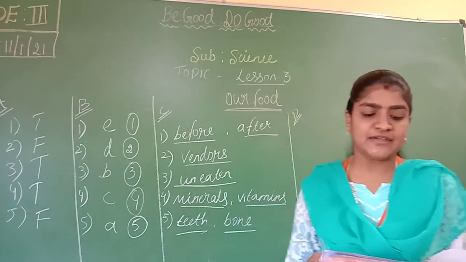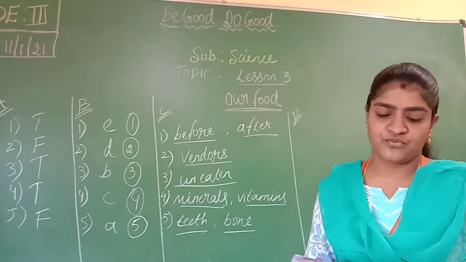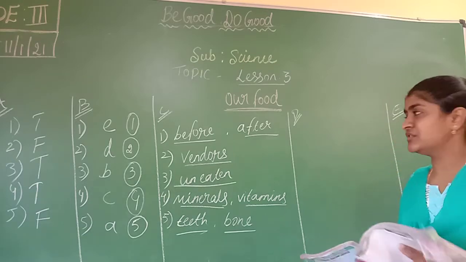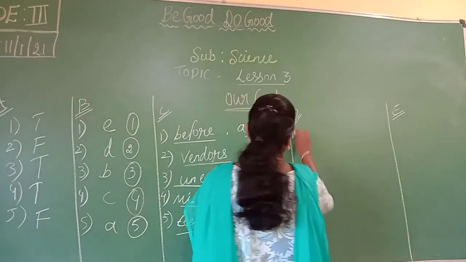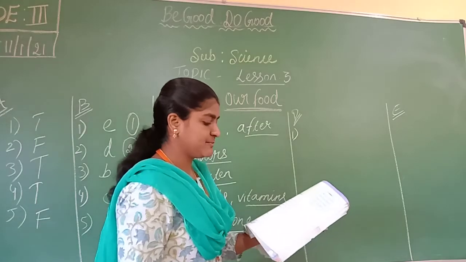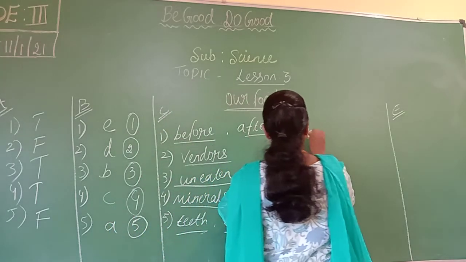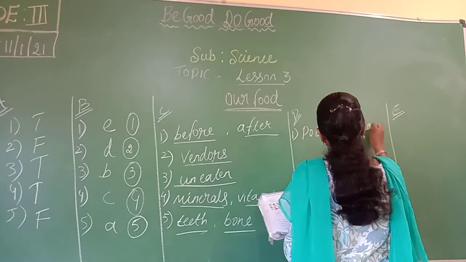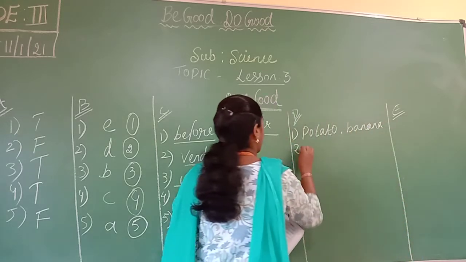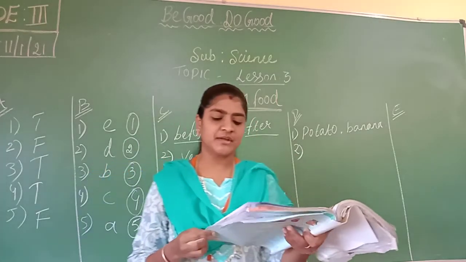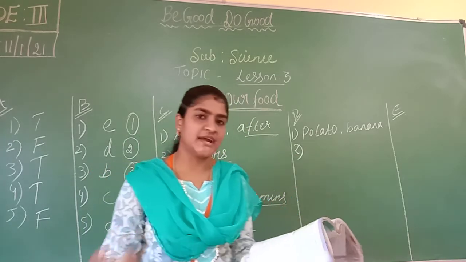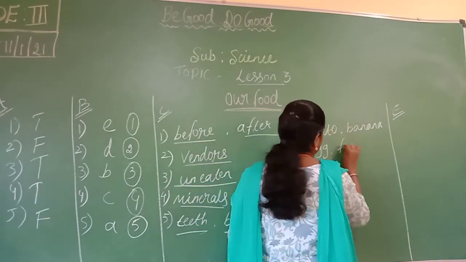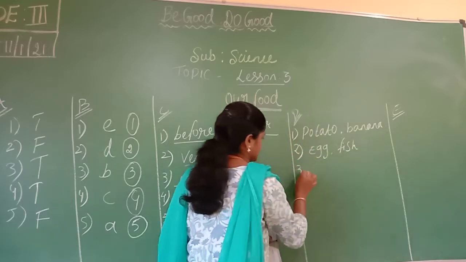So that is give 2 examples of each type of food listed below. Okay, the first one is energy giving food. So carbohydrates are energy giving food. So here you have to write the answer potato and banana, or else you can write potato or rice. I am writing potato and banana. Next, second one, bodybuilding food. So you can write egg or fish. I am writing egg and fish.